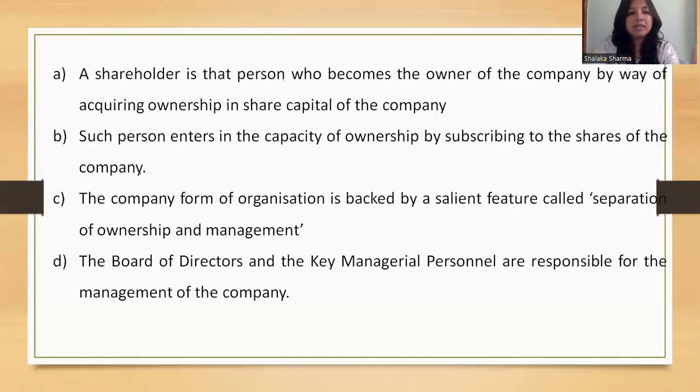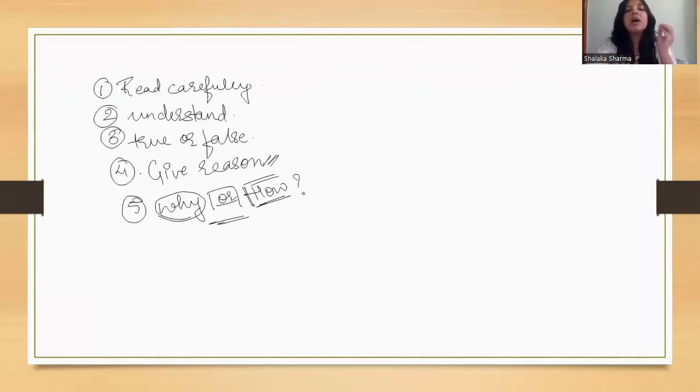So what we have done is in these 6 points we have written our comment as to whether a shareholder, even if he is holding 99% shares in the company, will be liable for acts of the company or will not be liable for the acts of the company. We have understood that the question has said that he will be responsible for the acts of company. We have understood that it is a false statement and we have to, by reasoning, decide how it is a false statement. I hope you have understood these rules.